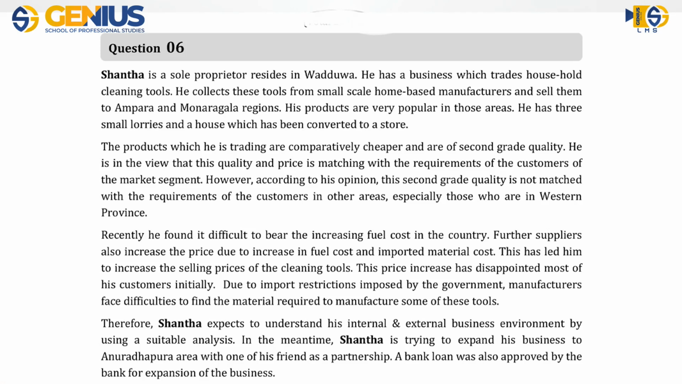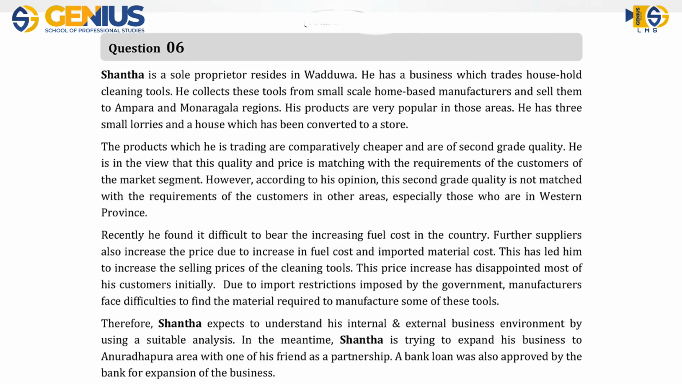Shanta is a sole proprietor, resides in Vadur. He has a business which trades household cleaning tools. He collects those tools from small-scale home-based manufacturers and sells them to Ampara and Monaragala regions. His products are very popular in those areas. He has 3 small lorries and a house which has been converted to a store. The products which he is trading are comparatively cheaper and are of second-grade quality.